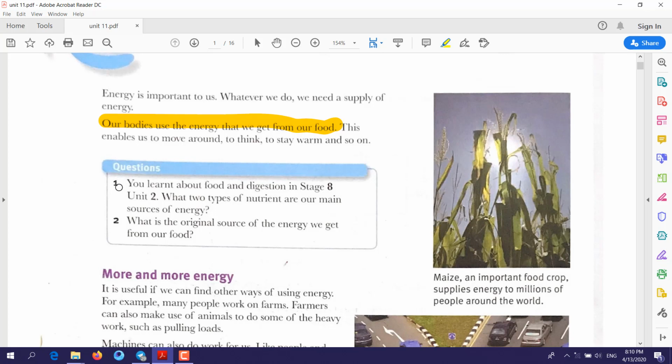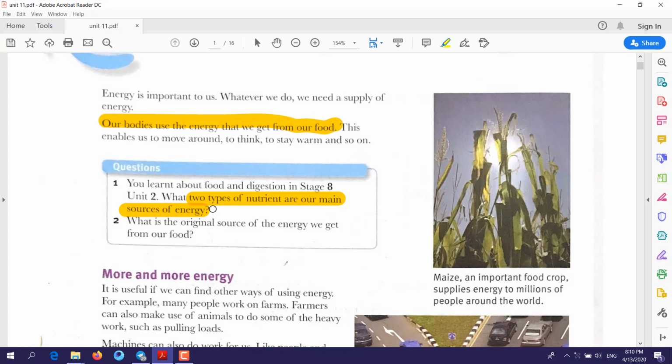Questions. You learned about food and digestion in stage 8 unit 2. What two types of nutrients are our main sources of energy? Last year we talked about nutrients. We said when we eat food, this food consists of food categories, or it contains nutrients.